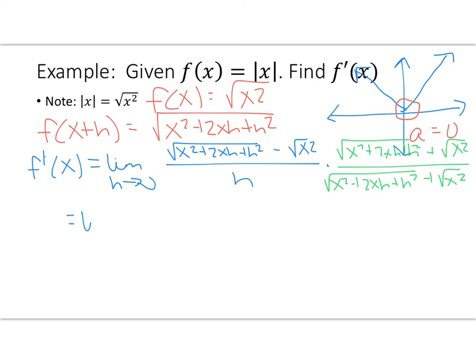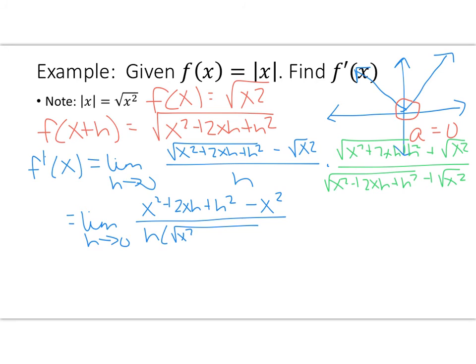So this is equal to the limit as h approaches 0. When I double distribute, I end up with x squared plus 2xh plus h squared. The middle terms drop out, minus x squared, all over h times the square root of x squared plus 2xh plus h squared plus the square root of x squared. I'm not distributing the denominator. In my numerator, the x squareds simplify out. I'm going to factor out an h, so I'm left with 2x plus h over, whoops, bad notation.